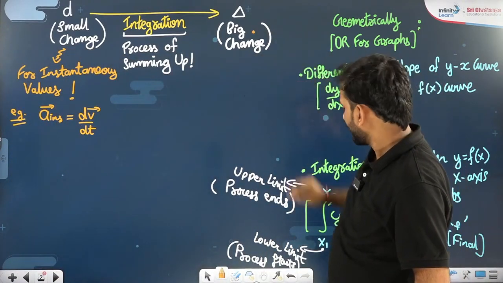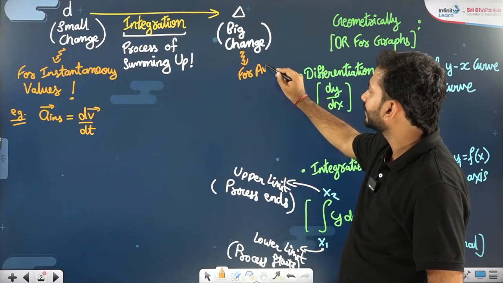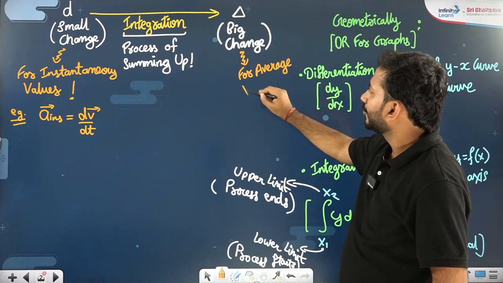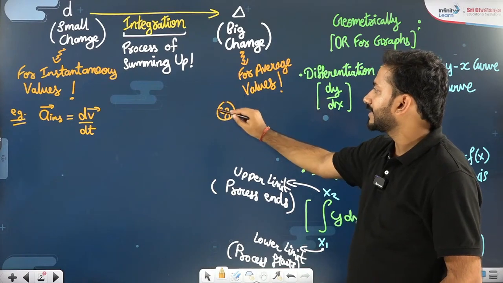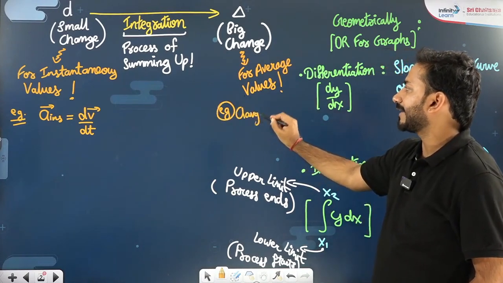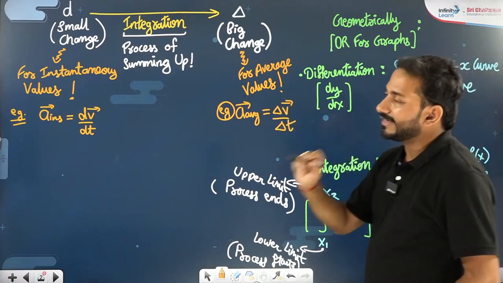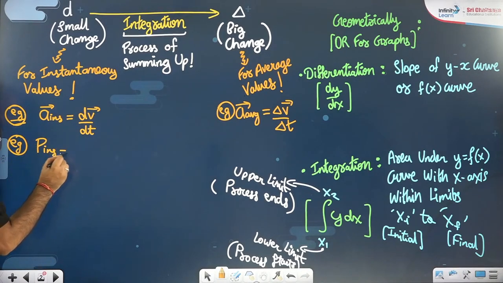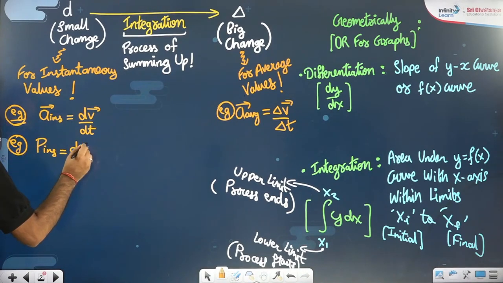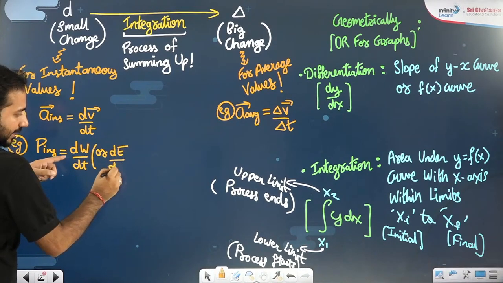So this big change is required for average values. Example, if someone is asking you the average acceleration vector, that will be equal to delta v vector by delta t. Suppose someone is asking you instantaneous power, scalar, that will be dW by dt or dE by dt, rate of doing work.